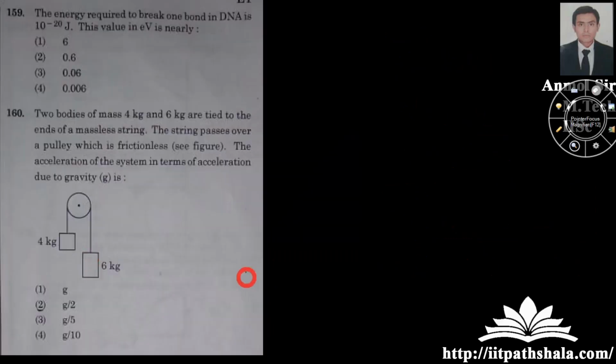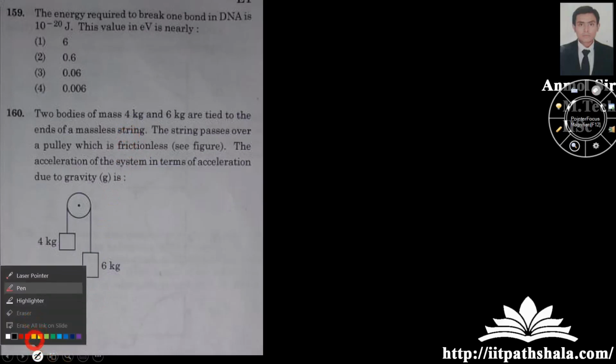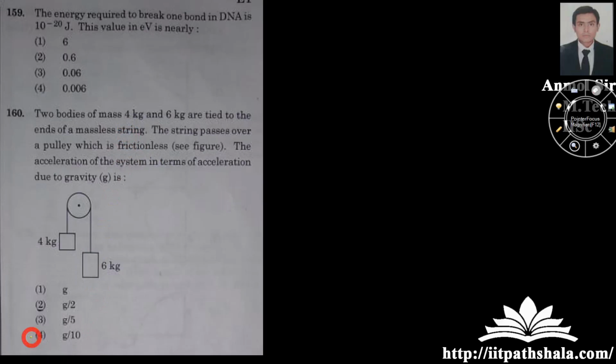Now let us move to the next one. The energy required to break one bond of DNA is 10 to the power minus 20 joule. The value in electron volt is, you have to convert this 10 to the power minus 20 joule into electron volt. So you can just divide it by 1.6 × 10 to the power minus 19, because you are taking the reference with the electron, so you divide by the charge of the electron. The answer is 0.06 electron volt.